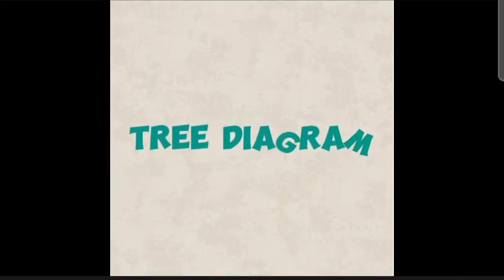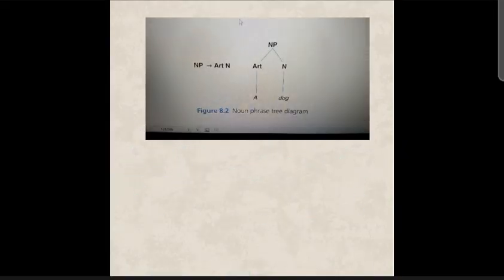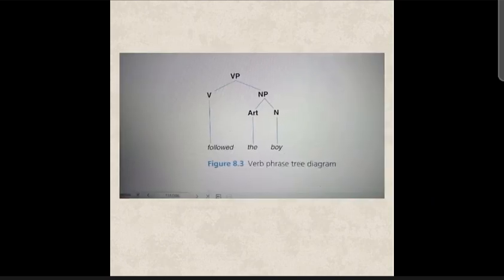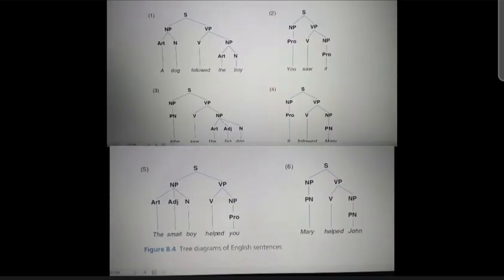Tree diagram. One of the best ways to create a visual representation, we can use the symbols introduced earlier to label parts of the tree. For example, we can use a similar tree diagram to represent the more complex structure of an English verb phrase. Then we can put together tree diagrams for whole sentences. Notice that essentially the same basic tree diagram structures